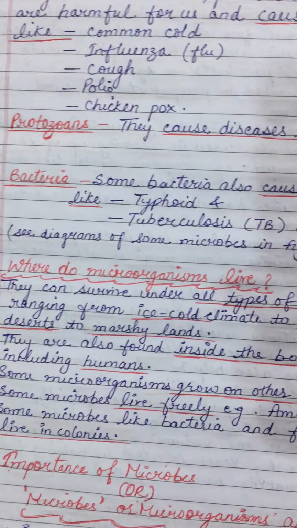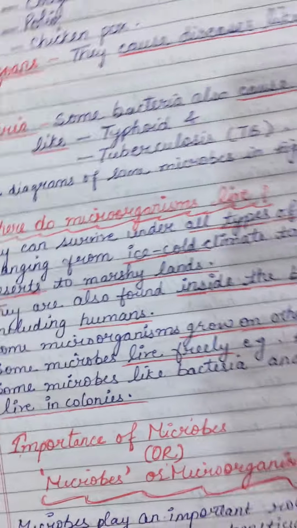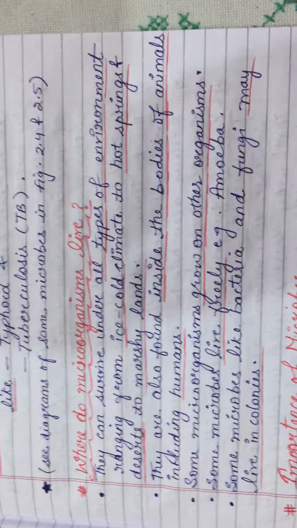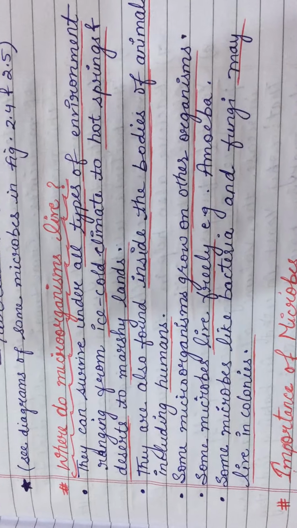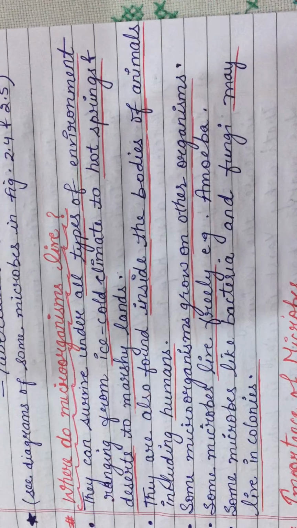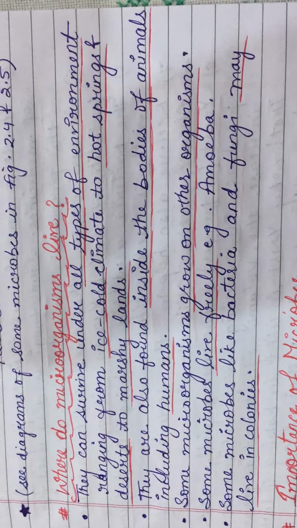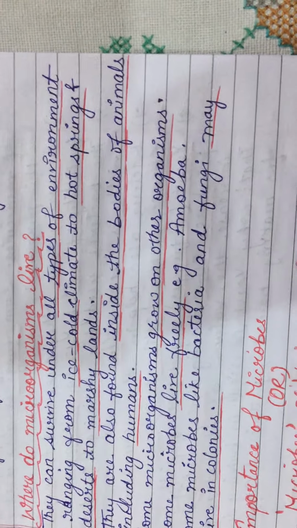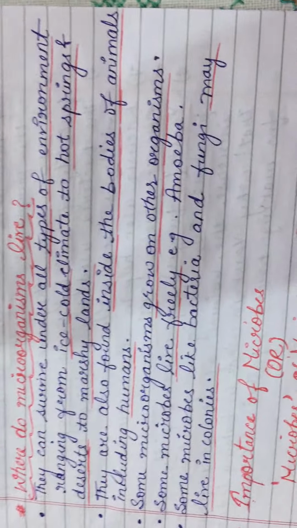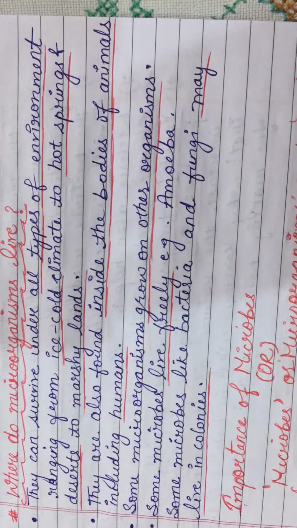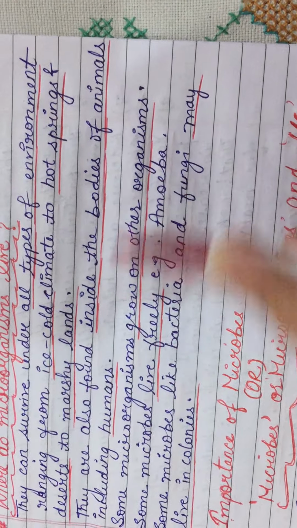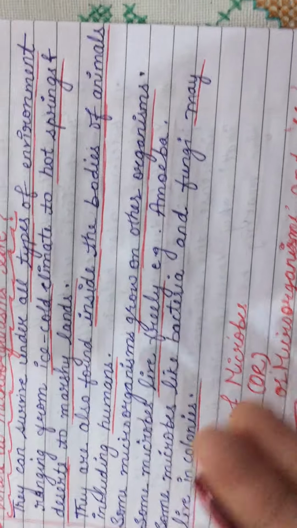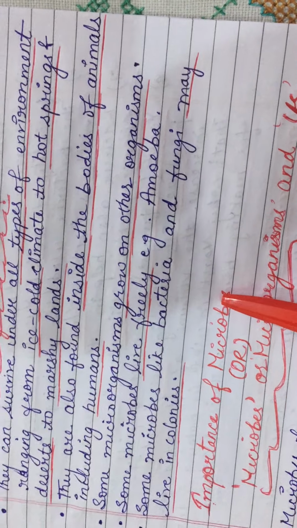Now, the question comes, where do microorganisms live? As I have already told you, microorganisms are present everywhere, in soil, in water. Microbes can survive under all types of environmental conditions, ranging from ice-cold climate to hot springs, deserts, to marshy lands. They are also found inside the bodies of animals, including humans. Some microbes grow on other organisms. That means microbes can be present on the outer side of a body or inner side of a body.